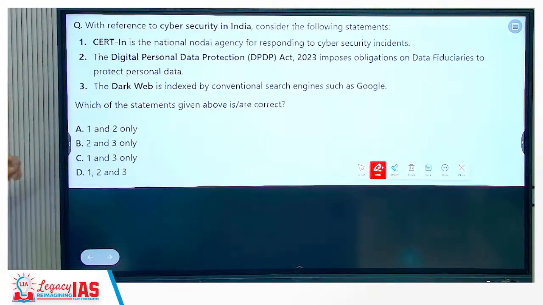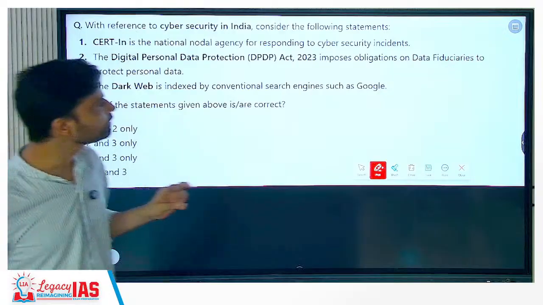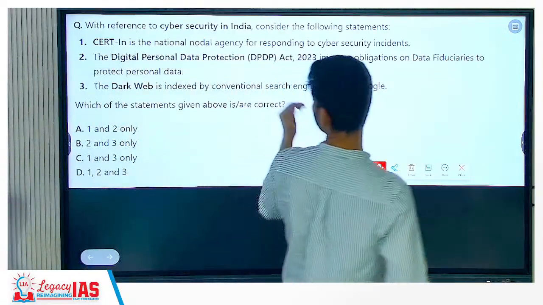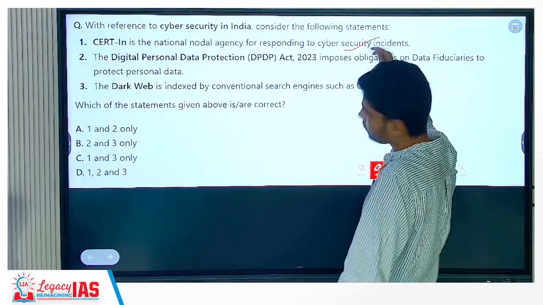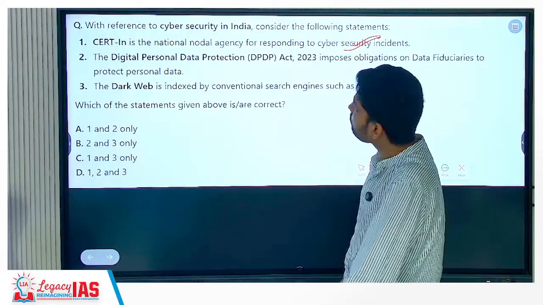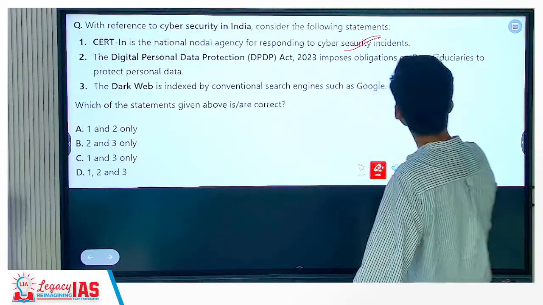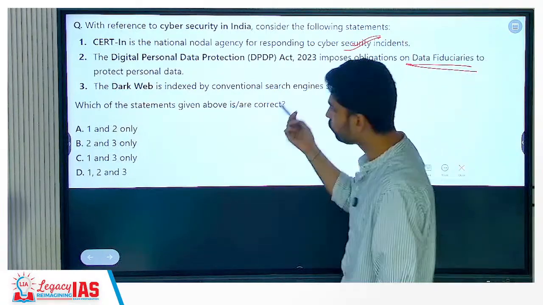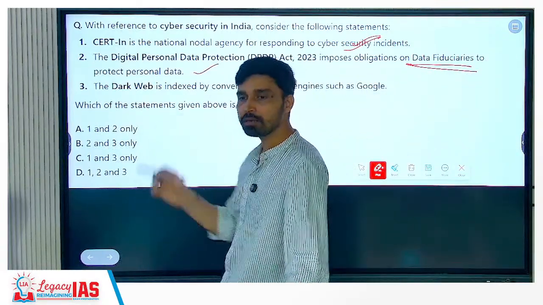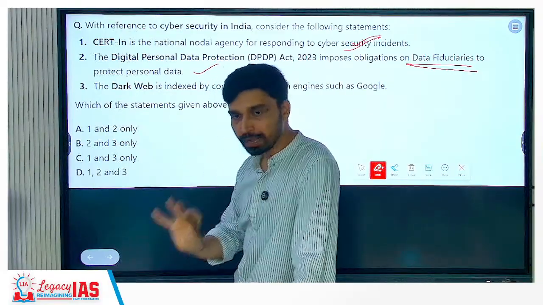Now, if you look quickly with reference to cyber security in India, consider the following statements. CERT-In is the national nodal agency for responding to cyber security incidents. True or false? That is true. The Digital Personal Data Protection Act 2023 imposes obligations on data fiduciaries to protect personal data. That is true. Who are data fiduciaries? Those who have control over your data, who have access to your data.